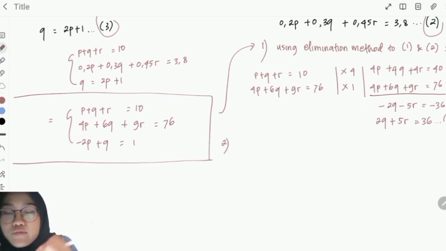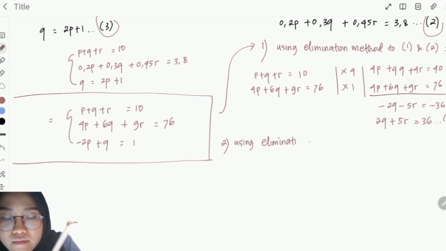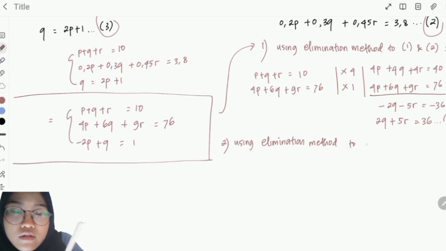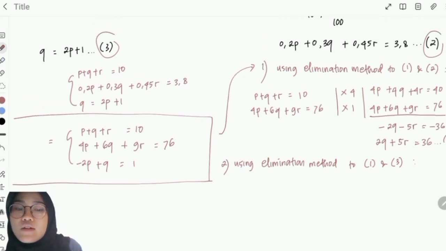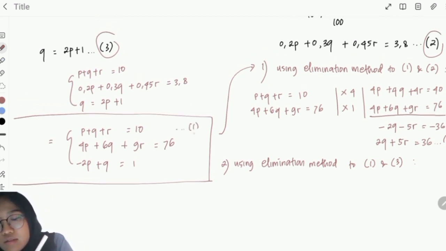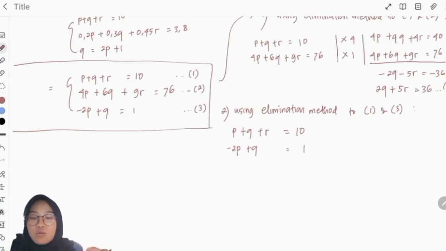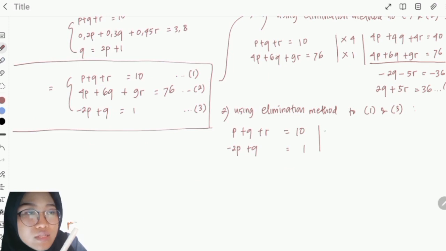And then step 2, using the elimination method to equation 1 and equation 3. So what is equation 1? This is equation 1, this is equation 2, this is equation 3. Okay? And then we can times this with 2 and this with minus 1.